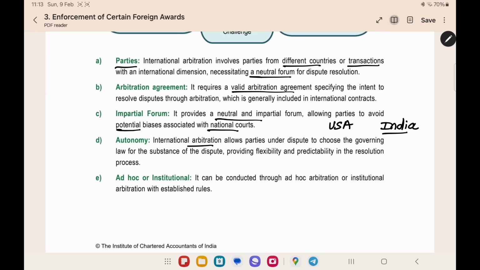International arbitration allows parties to choose the governing law. Under section 28 of the Arbitration Act, it is given that under international commercial arbitration, the parties can designate the law. This is given under section number 28. So, by designation, the parties can choose the law according to which they can conduct the arbitration. International arbitration, they can conduct in ad hoc or institutional method. They can appoint the arbitrator themselves, they can do the administrative work themselves, or they can appoint an institution to do all this work.